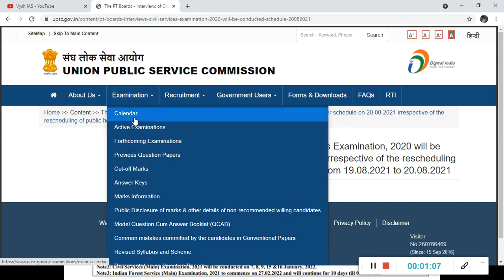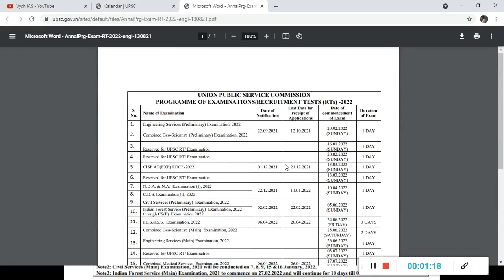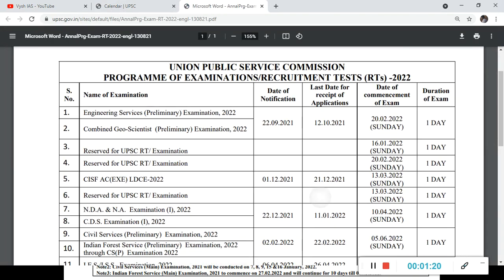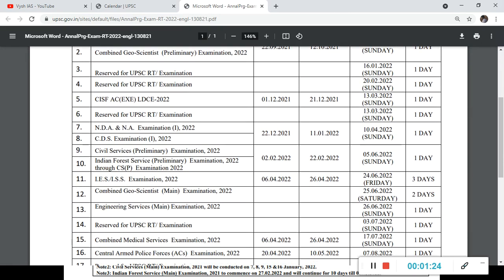So now we'll check the calendar. Here you see annual calendar 2022. This is the revised one which shifted the exam from June 27 to October 10 for 21. Now for 22, we'll click on this. So this PDF will open. Here, all the exams of 2022 are written: engineering service, the geoscientist service. And in between there will be buffer days also.